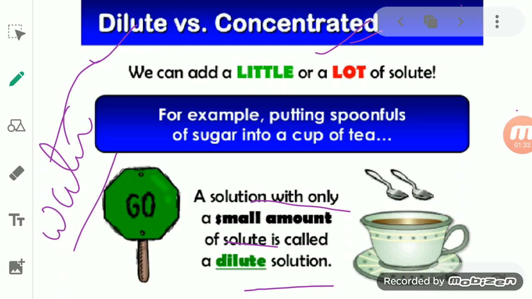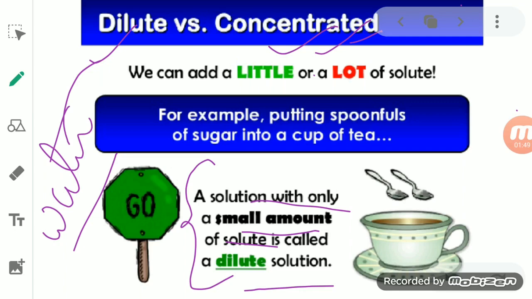So just opposite to the previous definition, if a good or large amount of solute is present in a solution, that solution is a concentrated solution.